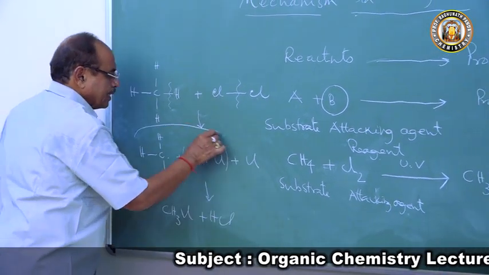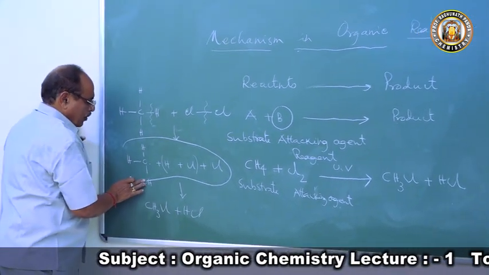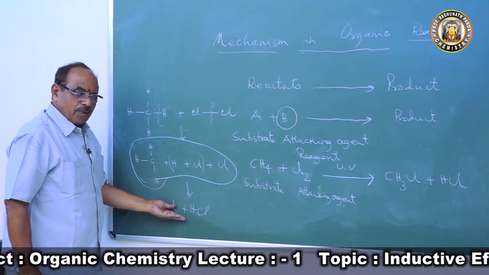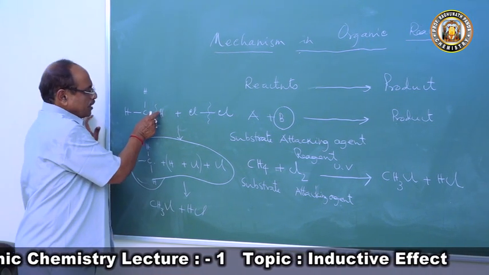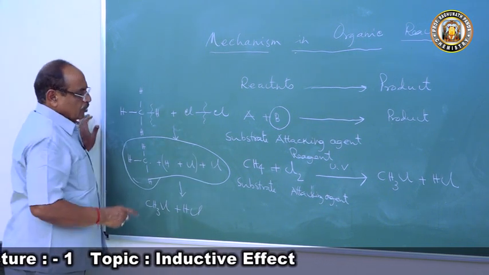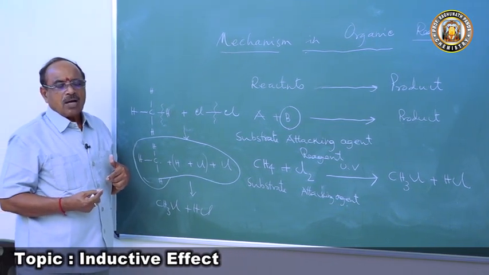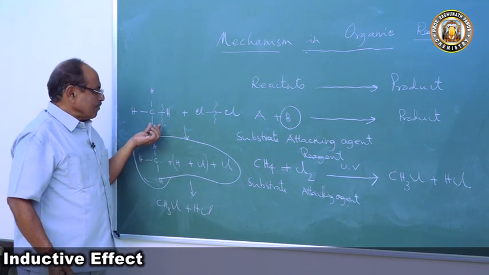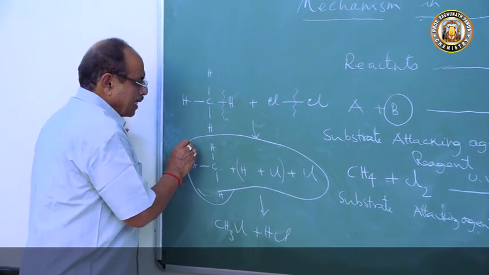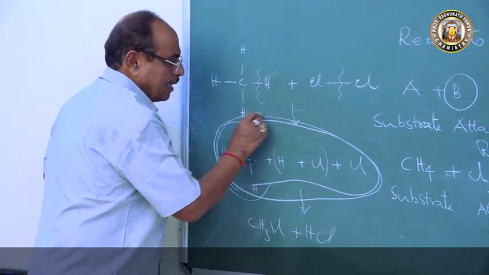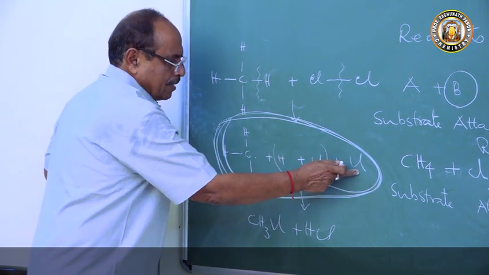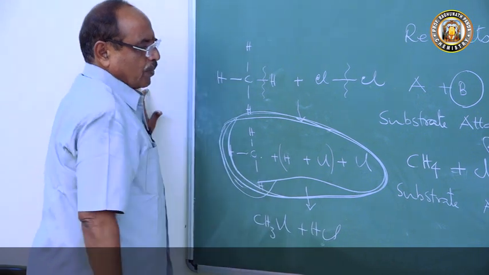We are not seeing this intermediate position, we do not know this position, and we got this product. That is what is happening. This bond is breaking, and a new bond is forming between carbon and chlorine. So during a chemical reaction in organic compounds, the cleavage of the covalent bond takes place to produce the reaction intermediates. We call them intermediates. These reaction intermediates then react with each other and produce the product.